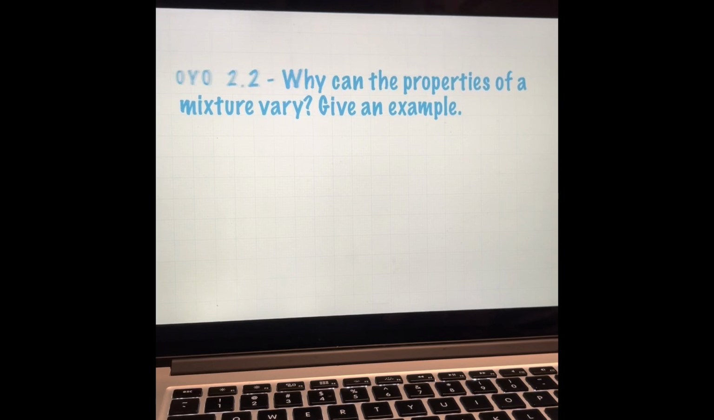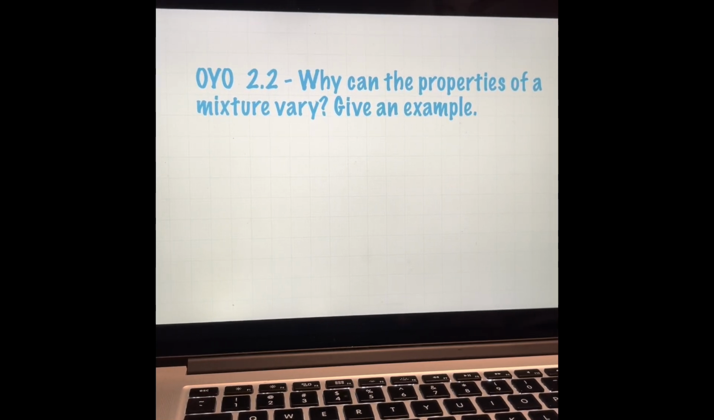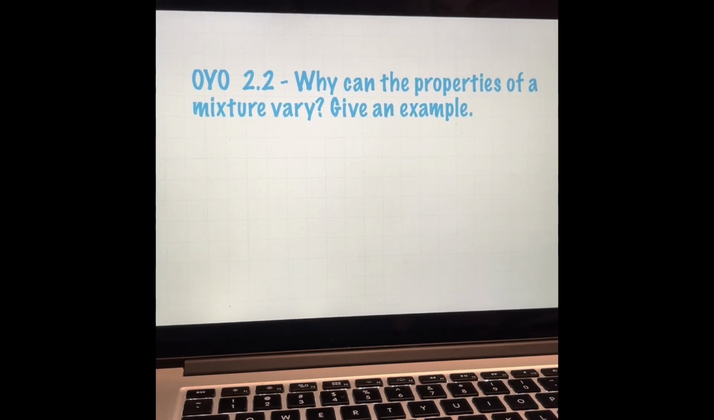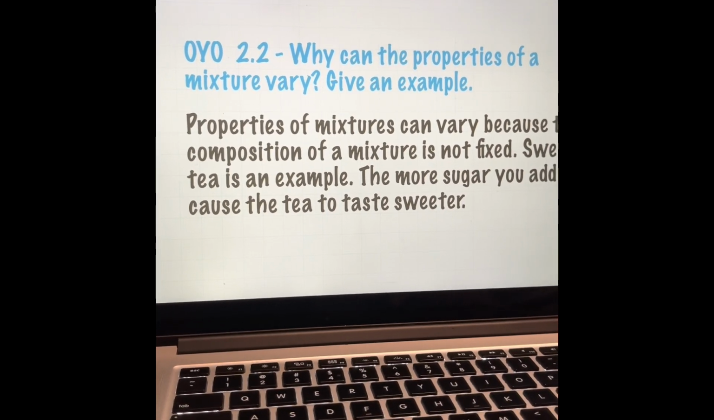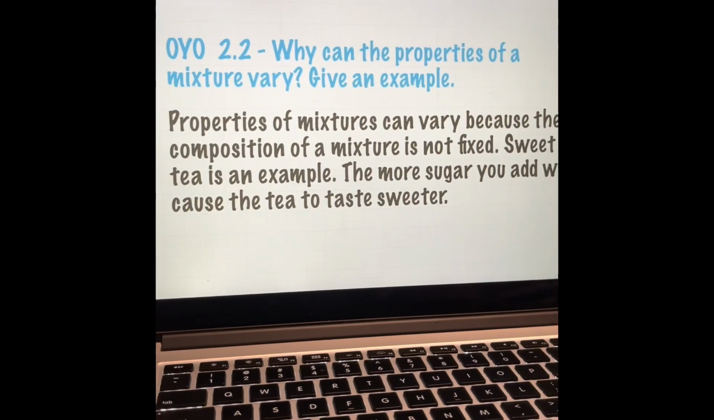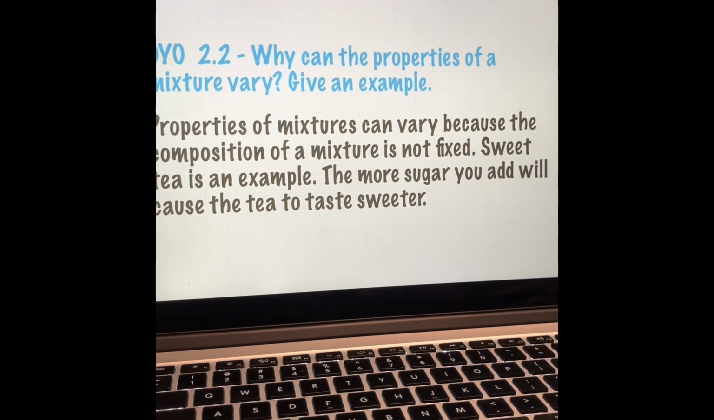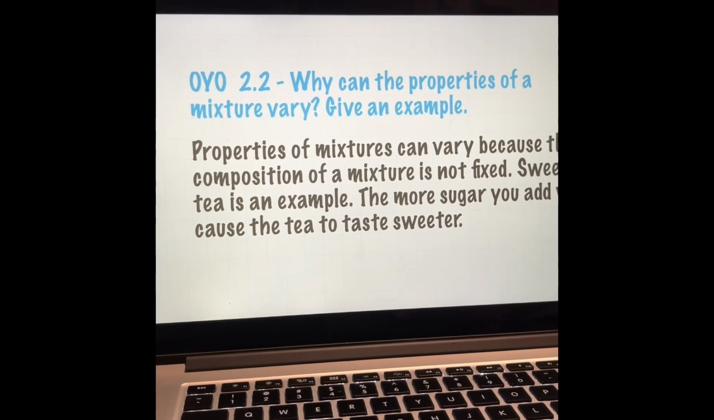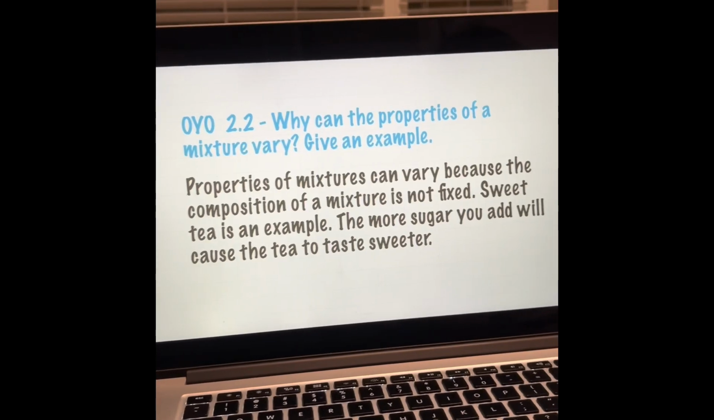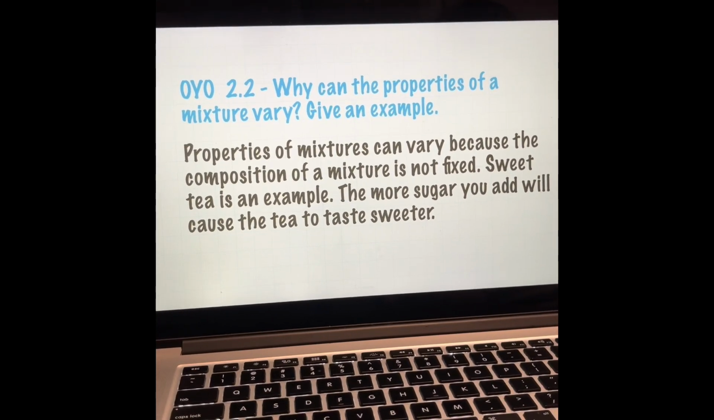On your own, 2.2. Why can the properties of a mixture vary? And give an example. Properties of mixtures can vary because the composition of a mixture is not fixed. Sweet tea is an example. The more sugar you add will cause the tea to taste sweeter.